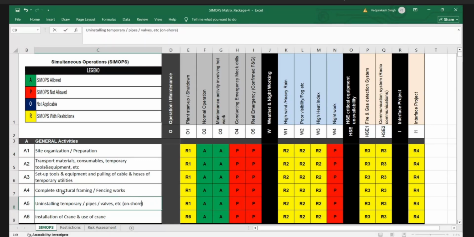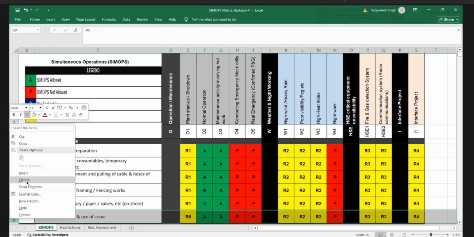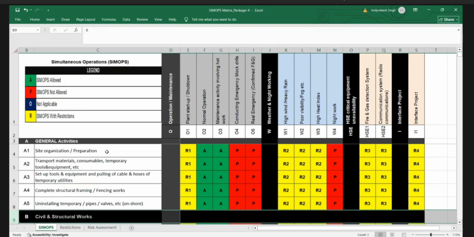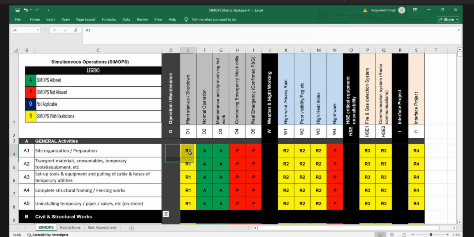So on installing the temporary piping valves, this will be there. So we'll skip this in the crane. Crane is not there. I remove the crane. Okay. So these are having the same category of hazard. So all the restrictions we discussed for A1 remain the same for A2, A3, A4, A5.